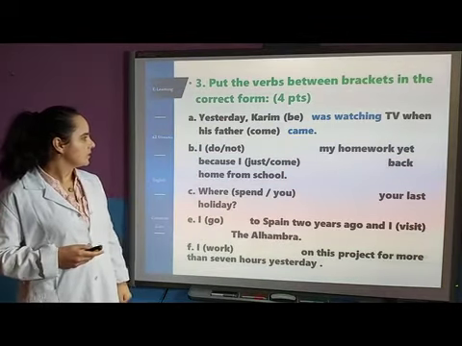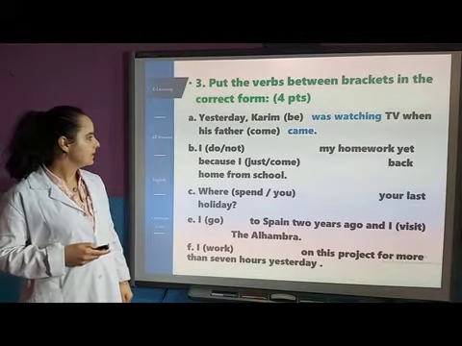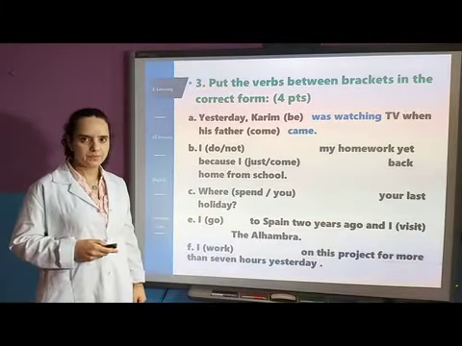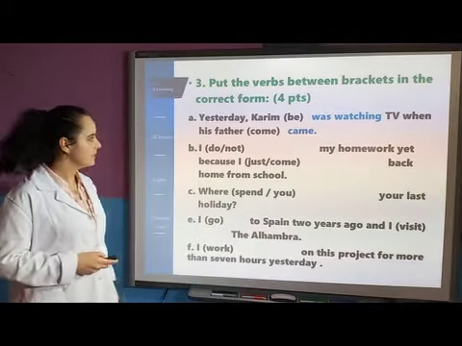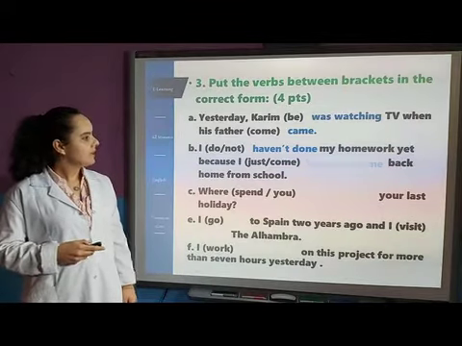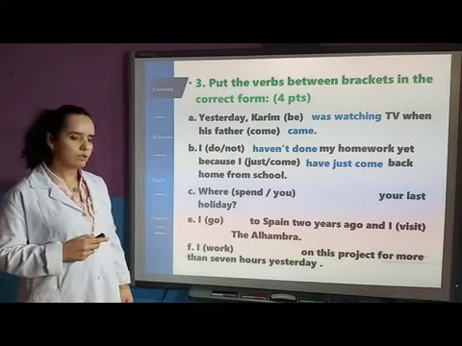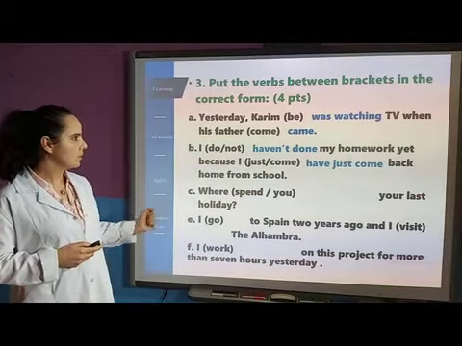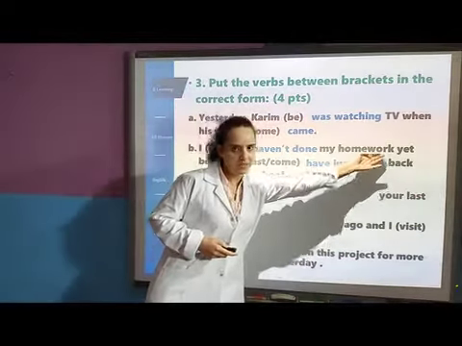B, I do not (do) my homework yet because I just came back home from school. So the right answer is I haven't done my homework yet because I have just come back from school. Here we use the perfect tense. Why? Because we have yet, which is a time indicator.